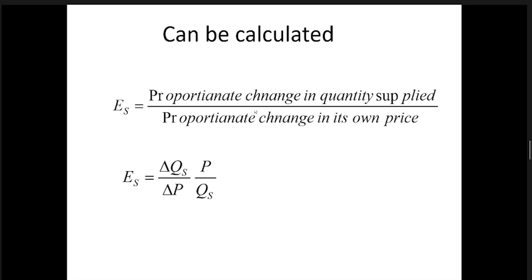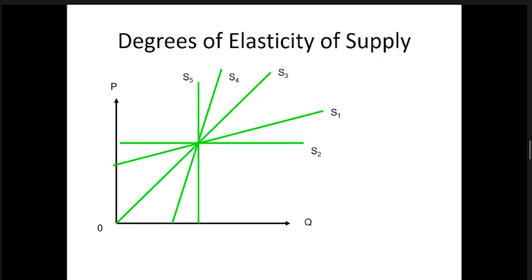It will be delta QS divided by delta P, the change in quantity supplied divided by the change in its own price, multiplied by the initial price divided by the initial supply quantity. Then we get the point elasticity of supply. We are happy with that and stop our discussion there.